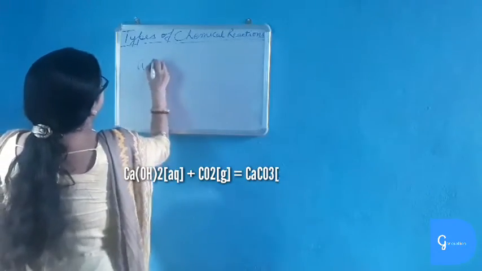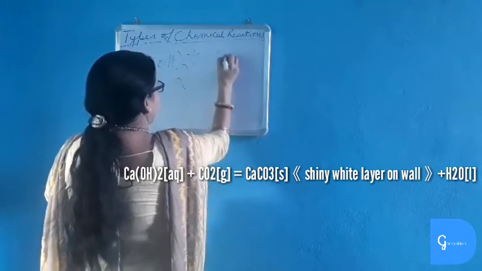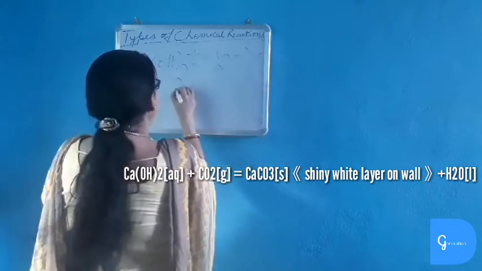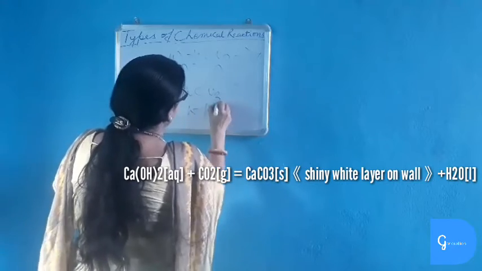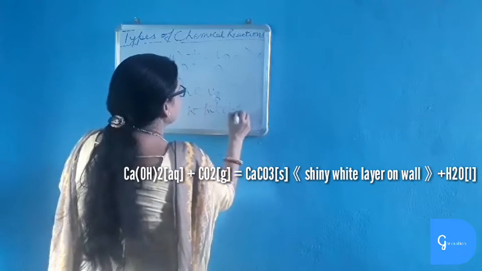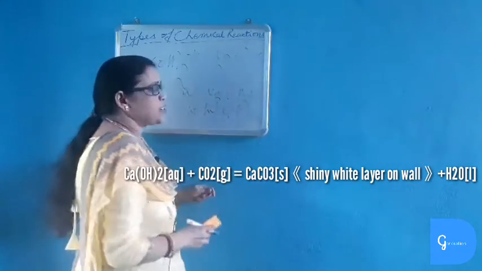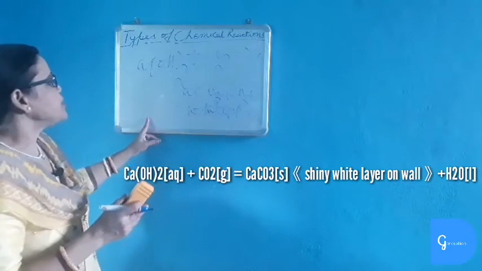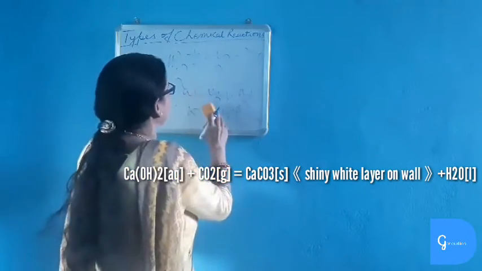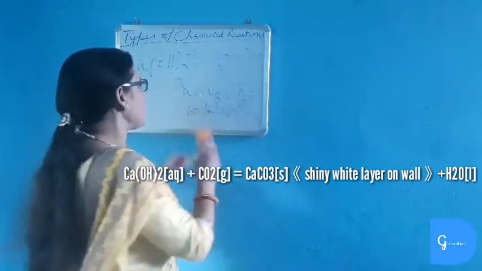When calcium hydroxide comes in contact with carbon dioxide in air, it gives calcium carbonate, which is a white precipitate, plus water. So you will see that after 2-3 days of whitewashing, a white shiny layer is formed on the wall, and this is due to the formation of calcium carbonate.